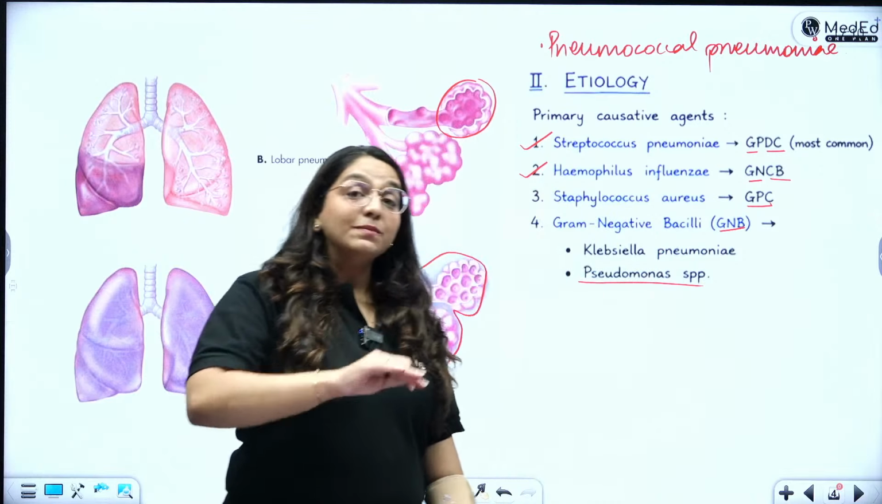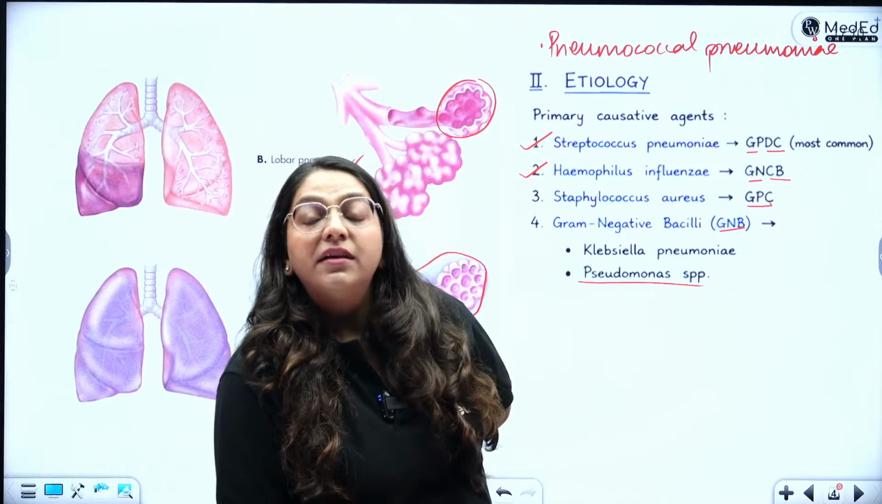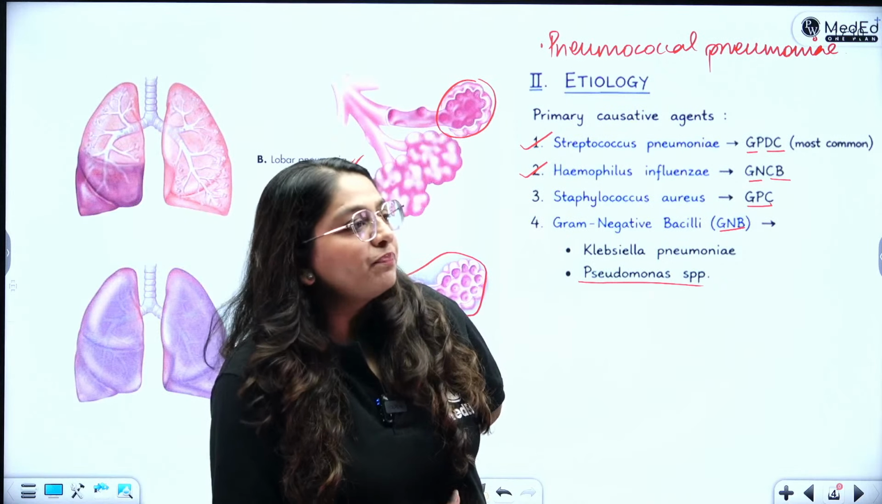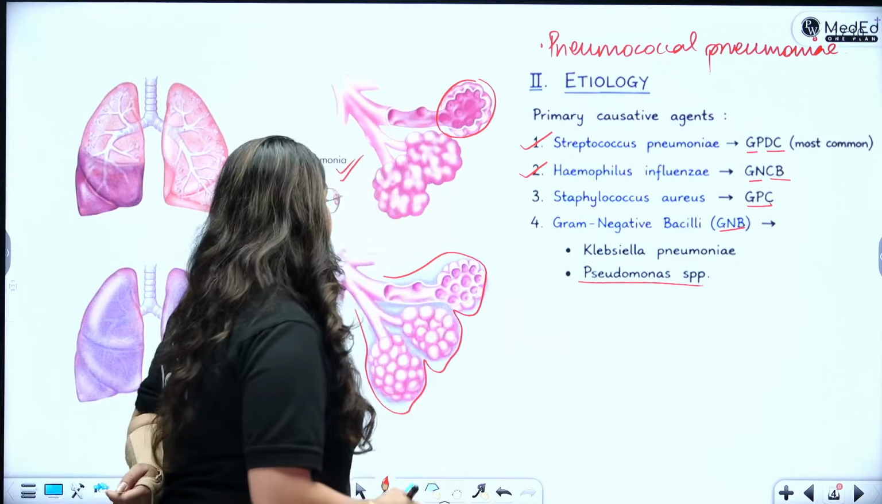Some strains of Pseudomonas are also capsulated, okay? All right, so strep pneumoniae, H. influenzae, Staph aureus, and Klebsiella pneumoniae as well as Pseudomonas. These are the agents of lobar pneumonia. Let's move on to the next.